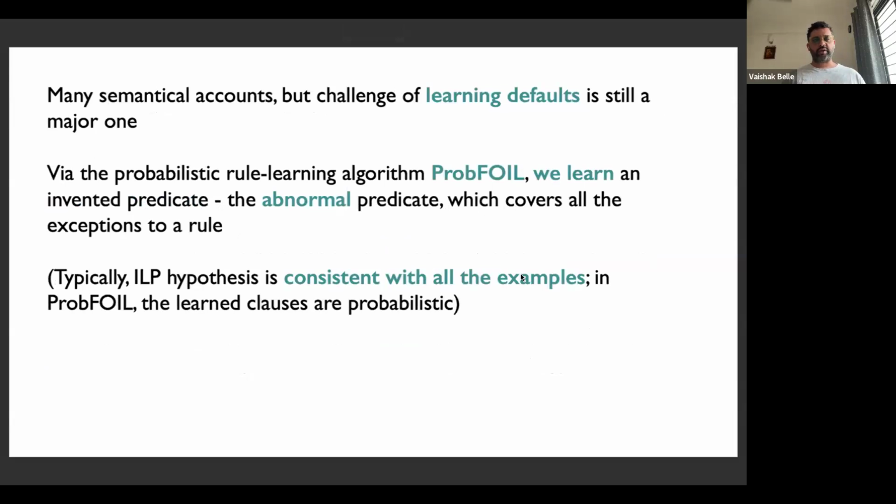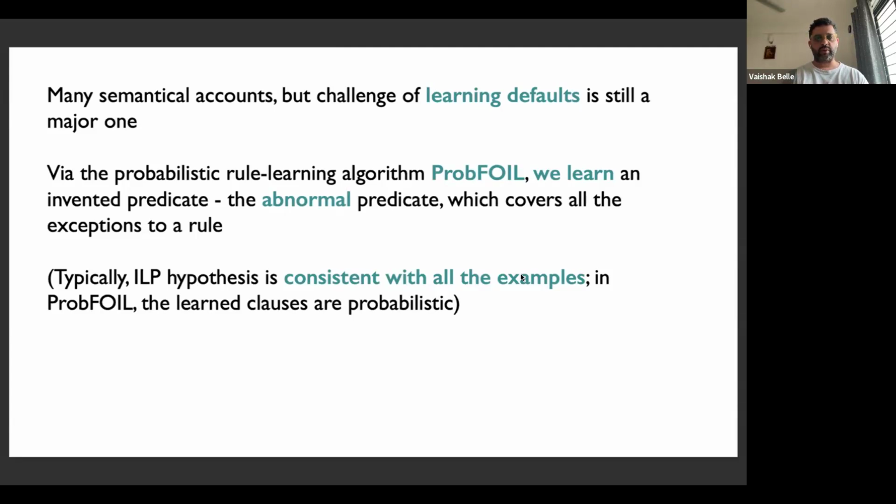One thing I would like to point out is that there is a wide range of semantical accounts in different logics, different formal systems. But the real challenge, I feel, especially with the rise of machine learning, is how do you learn these defaults? Learning defaults has not been widely studied. Of course, once you have the default, there are a number of logics where you could incorporate these defaults as part of a larger reasoning pipeline, which could include actions or time. But the question of learning defaults itself has not been studied so aggressively.